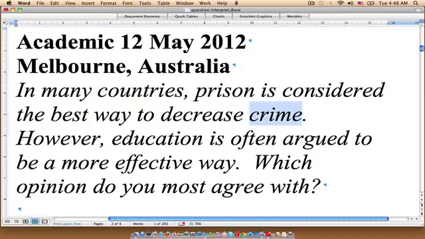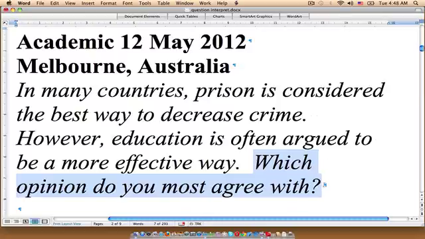Other people are of the opinion that education is a better way to reduce criminal activity within society. Our instruction words. The question asks, which opinion do you most agree with?